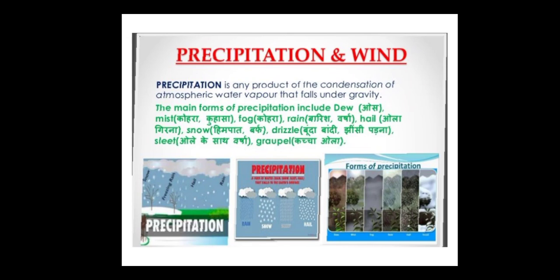Now precipitation. Precipitation is any product of the condensation of atmospheric water vapor that falls under gravity. The main precipitation types include dew, mist meaning fog, then fogs, rain, hail, snow, drizzle, and sleet and globs. There are different types. Sometimes there is smoke, sometimes fog, or sometimes we get drizzle, a little light rain. So we get all types of conditions.